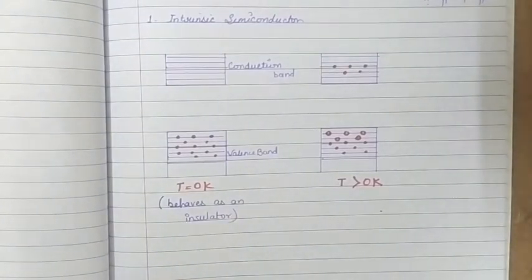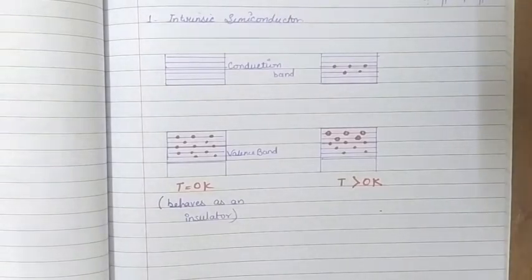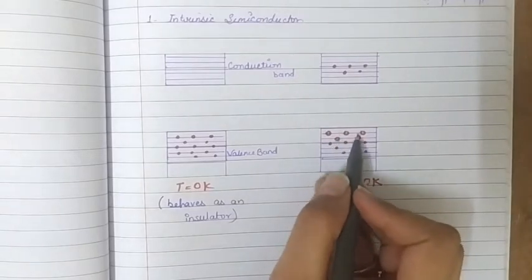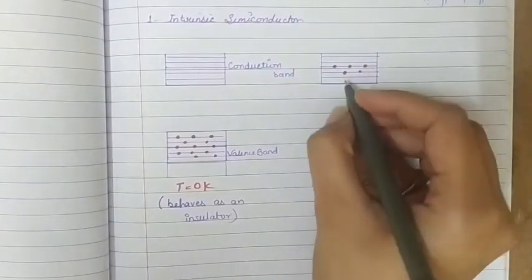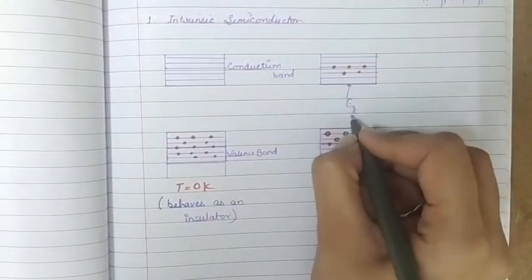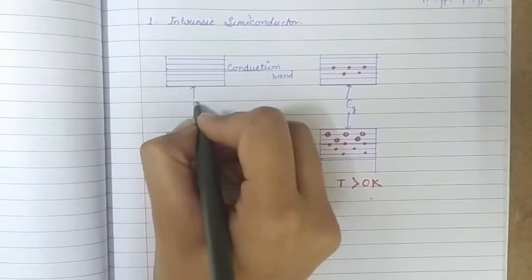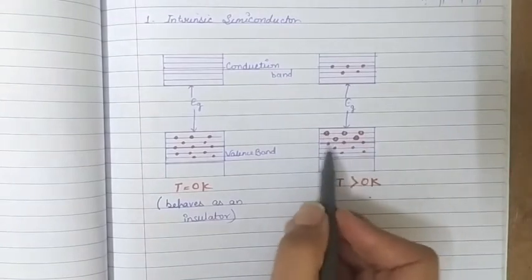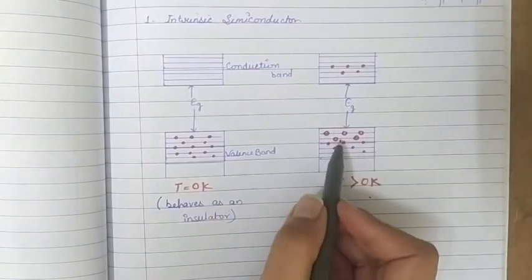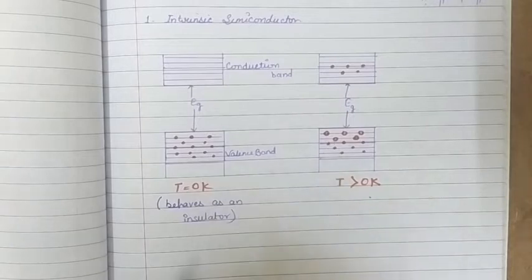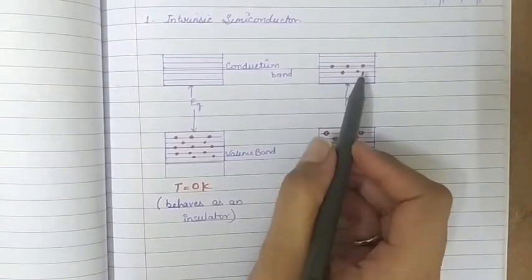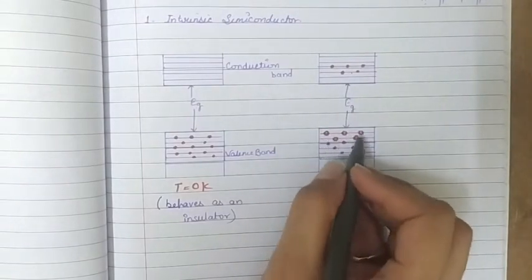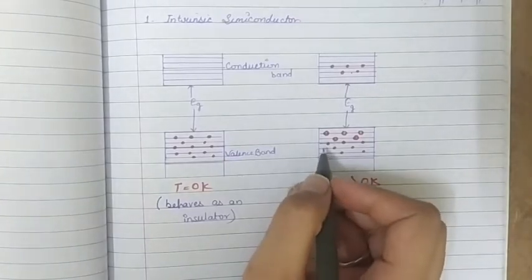While if the temperature is greater than 0 Kelvin, or at higher temperatures, some of the electrons of the valence band gain sufficient energy equal to this energy band gap. This is the energy band gap. Because of the temperature rise, some of the electrons present in the valence band gain energy and jump to the conduction band. The number of electrons that jump to the conduction band create an equal number of holes in the valence band corresponding to them.